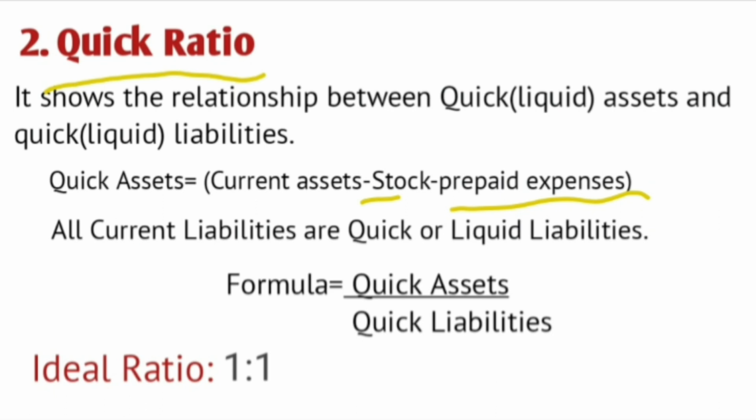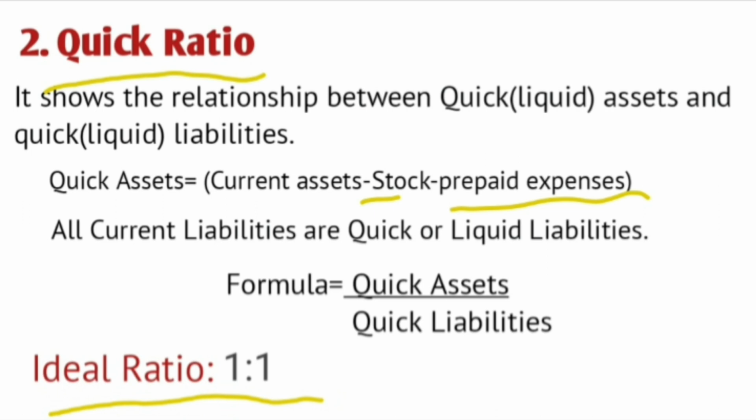Then all the liabilities are treated as quick or liquid liabilities here, right? So the formula becomes quick assets divided by quick liabilities. Here the ideal ratio is 1:1. If our quick assets are equal to our quick liabilities, then we can say that the financial position or financial health of the business organization is good.